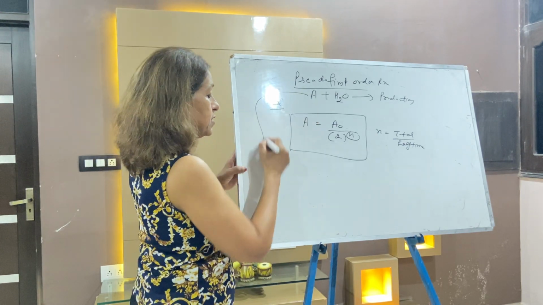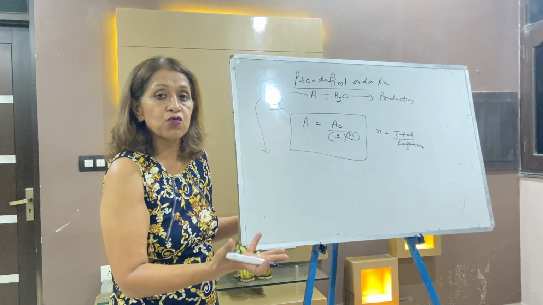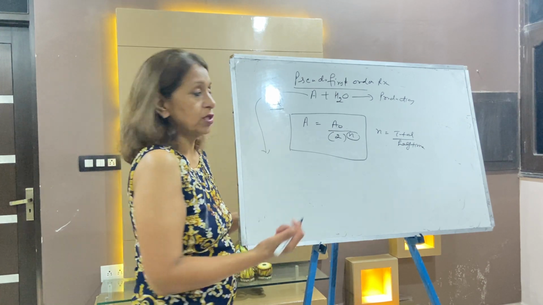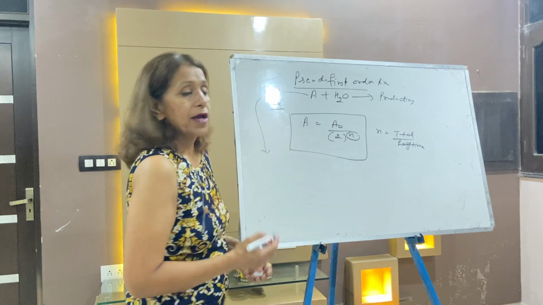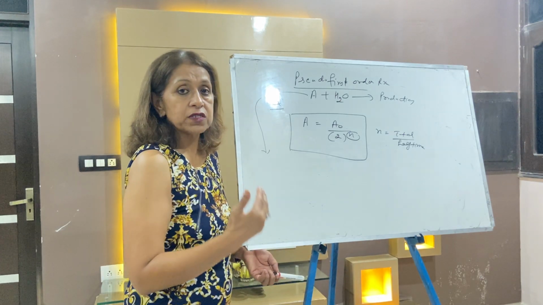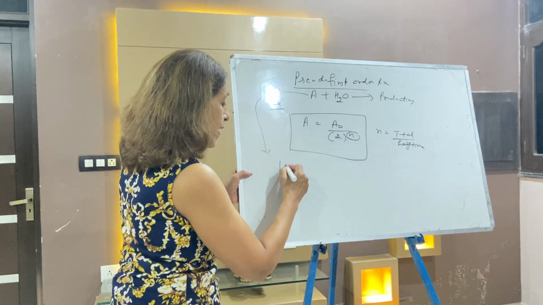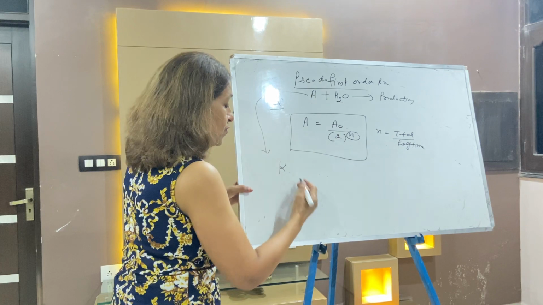And what is the example? Hydrolysis of ester and hydrolysis of sucrose are pseudo first order reactions. A plus water gives product. What are the units of K? How to calculate the unit of the pseudo first order rate constant?